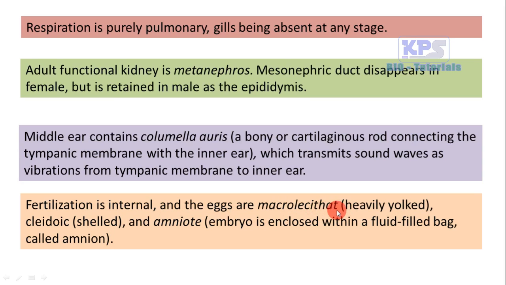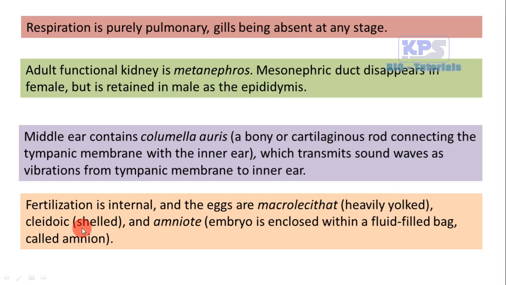Here there is a spelling mistake. It is said to be macrolecithal. Macrolecithal means heavily yolked. The amount of yolk in the egg will be large. Thereby it is called macrolecithal.